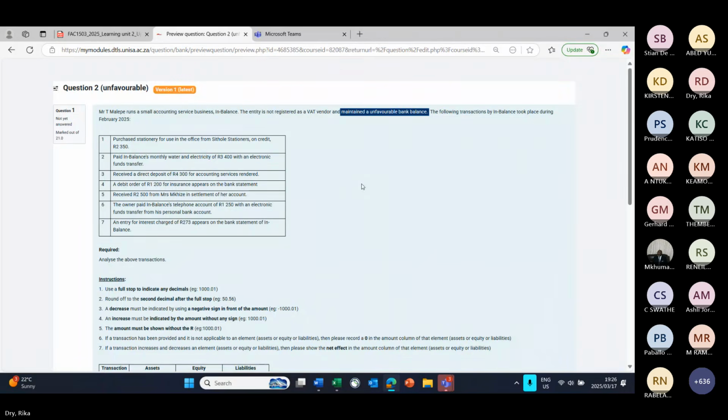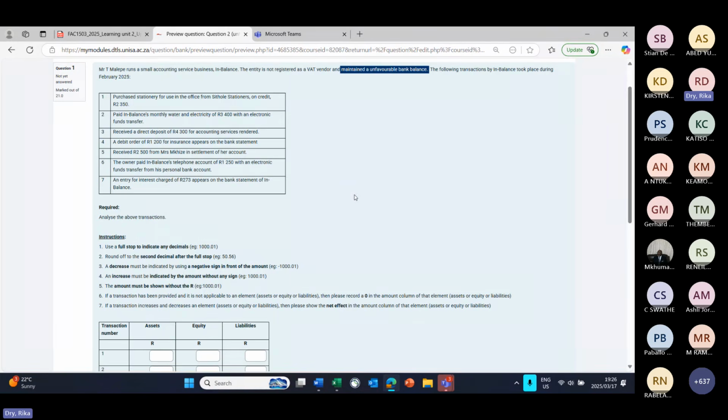So our first transaction will not be affected because bank was not affected. So it will still be a minus 2350 under equity and a positive 2350 under liabilities because we purchased stationery on credit. Now, transaction 2.